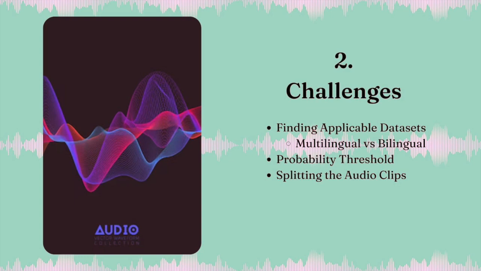In this project, we faced 3 main challenges. One of the primary hurdles that we faced was the task of finding applicable datasets that contain multiple languages. It was challenging to locate audio files with enough code switching phrases and sufficient length for translation purposes. We were only successful in finding 2 that were for our purpose: the SEAME dataset for Mandarin English and an Alia Bhatt interview clip for Hindi and English.